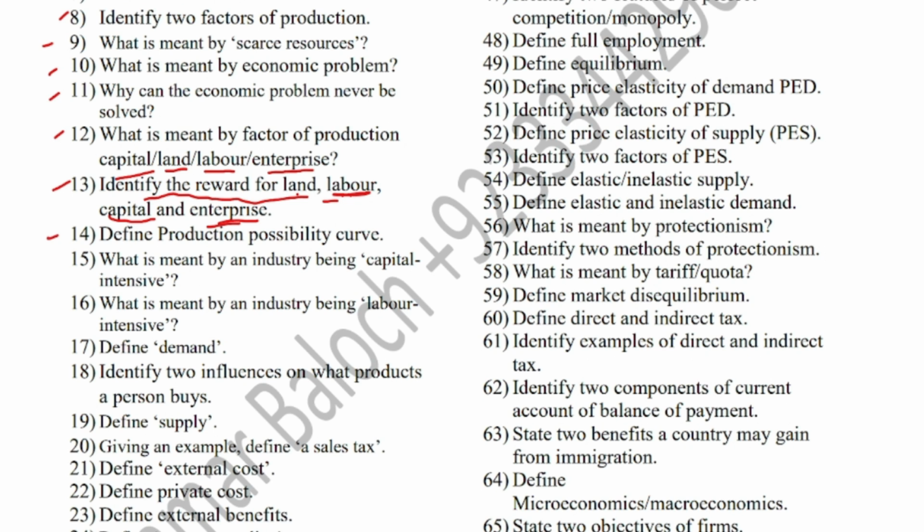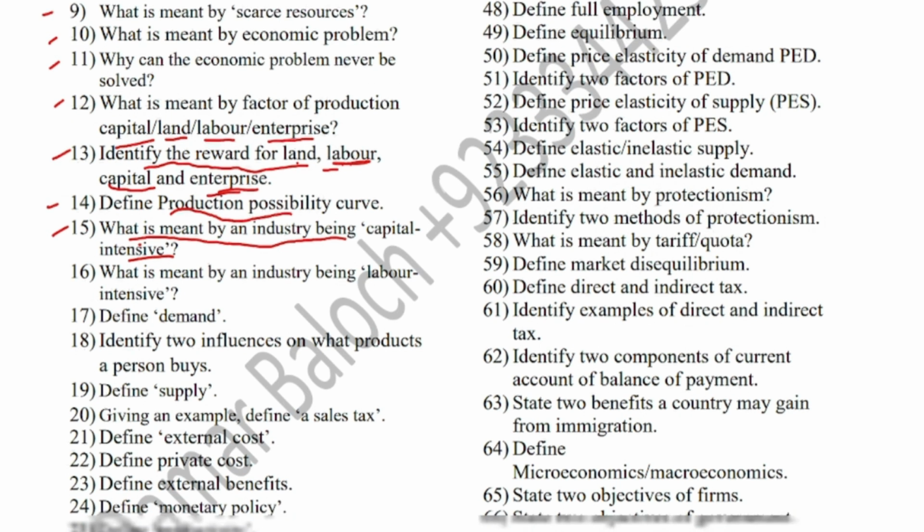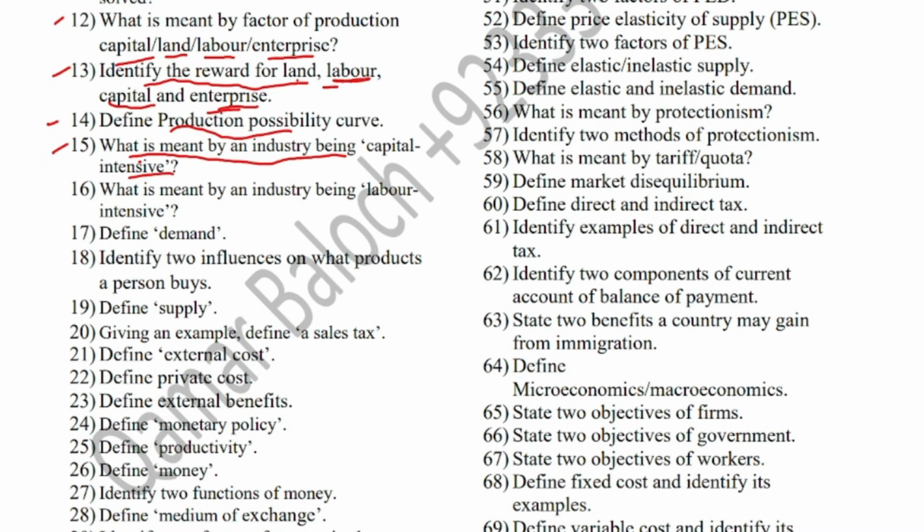Question number 14 says define production possibility curve. It is a graph which shows different combinations of two products that can be produced with the given resources and within a given period of time. Question number 15 is what is meant by an industry being capital intensive. Capital intensive is an industry that uses more machinery and less labor force.